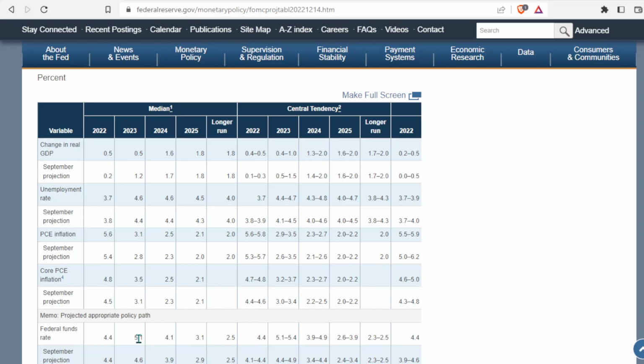Now, this is very important information to know. And I highly recommend that every single time one of these comes in, if we get these projection materials, that you download it and you have it saved, or you write down these numbers somewhere. Same with the calendar. Make sure that you know when these meeting dates occur, because sometimes you want to be hedged when these economic data points just start dropping out in droves. So this information is very, very important, and now you know how to find it.